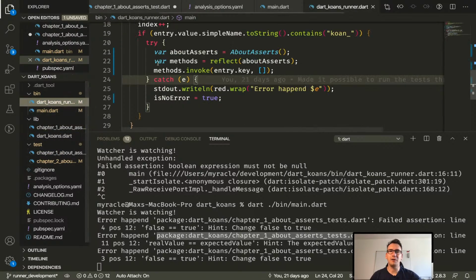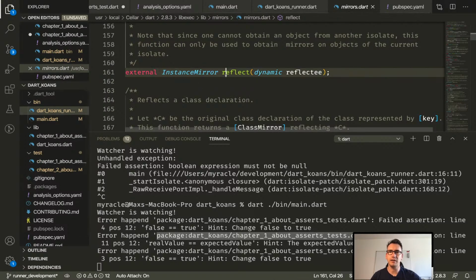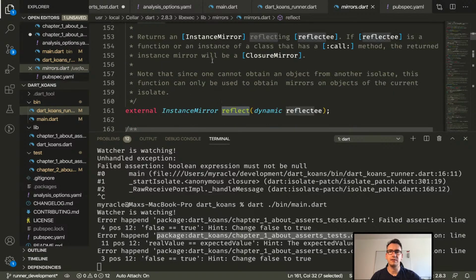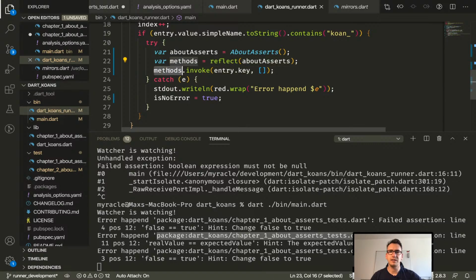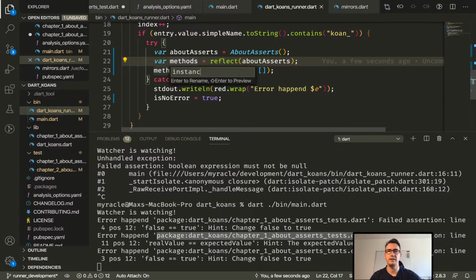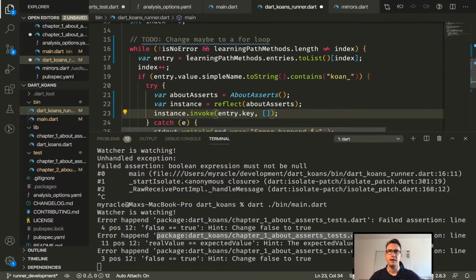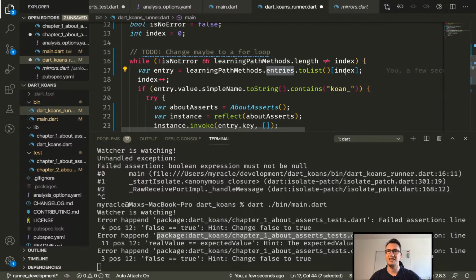Okay, but now this part is a bit weird. I think I should rename that. I don't like that. What is that actually? It reflects an instance. So it is really the instance of that part. So what I should do instead of invoking these different things is calling this, instead of methods, the instance. So I call that instance, and we invoke the entry keys. And as far as I know, the entry keys are coming from entry, learning path methods, entries to list.